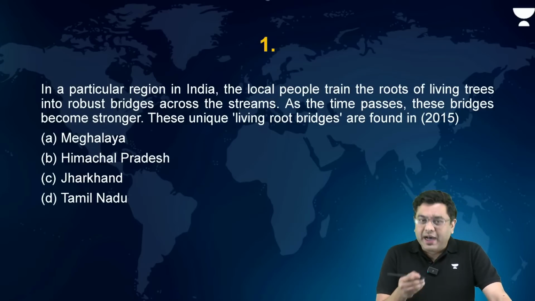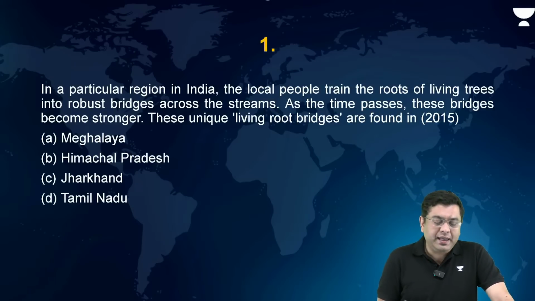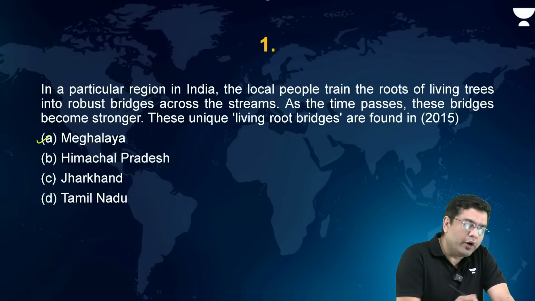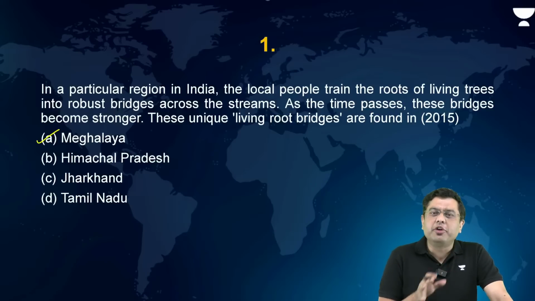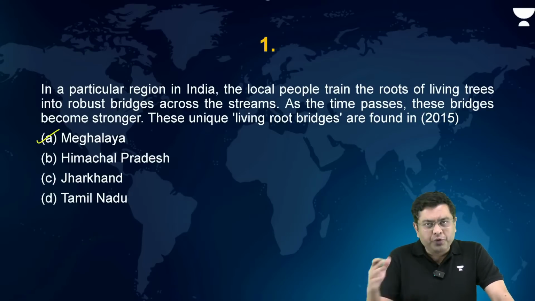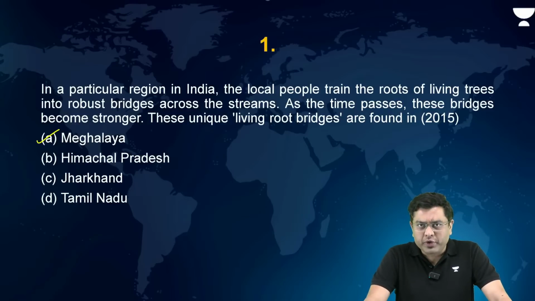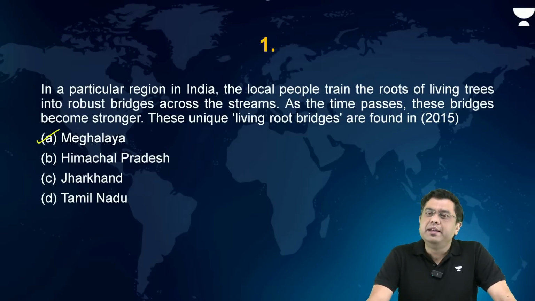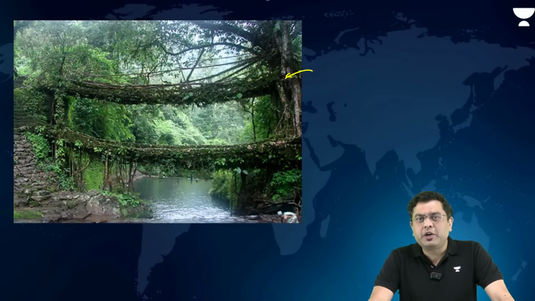Here the answer, as most of you have correctly guessed, is the state of Meghalaya. It is in the state of Meghalaya where you will find these living root bridges, which are obviously an attraction for tourist destinations as well. Now, this was a simple, straightforward question.